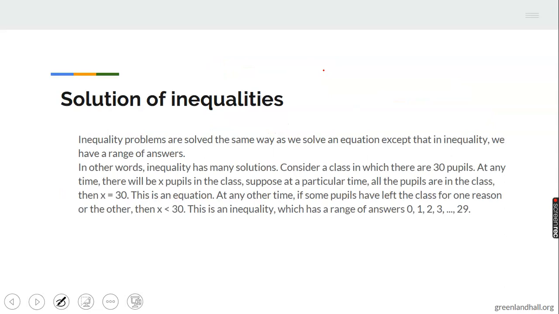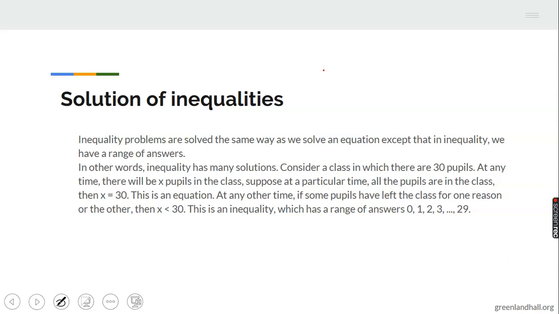So that's how you represent it on a graph. Now let's move on to the next, which is the solution of inequalities. Inequality is not the same as equation. If something is not equal, you know the difference. If it is equal, that means sameness, like x equals 20. That means directly x is 20. But if you say x is less than 20 or greater than 20, x does not have a specific value. x has a range of values.